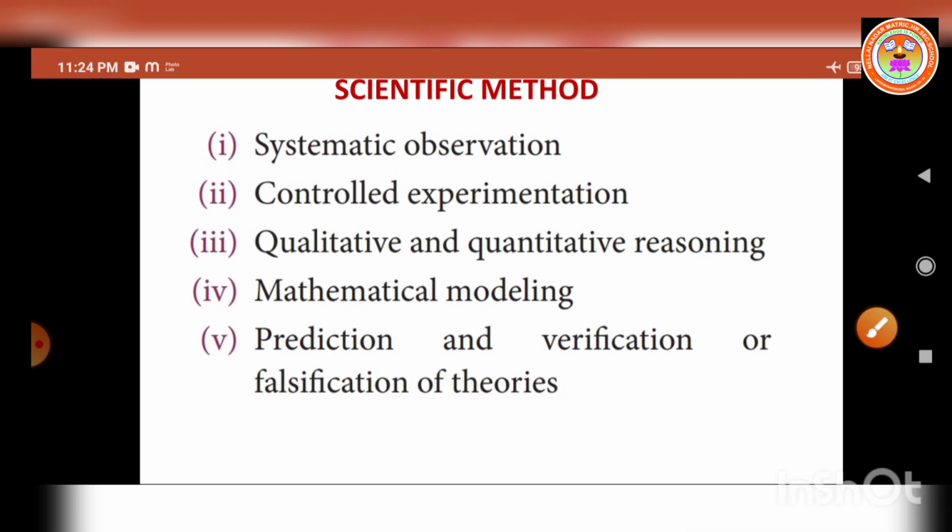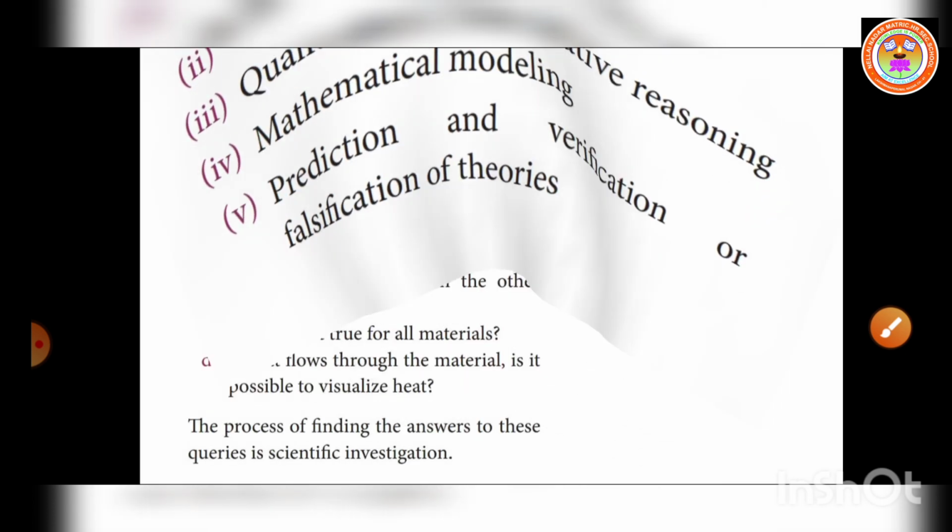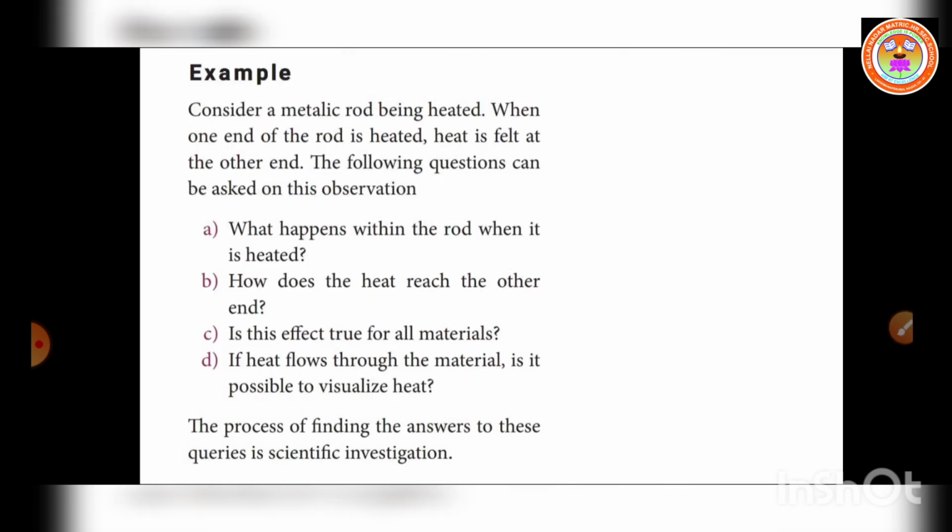I hope you understand. For example, consider a metallic rod being heated. When one end of the rod is heated, heat is felt at the other end. Already we know that one is needed. The following questions can be asked on this observation. First question.